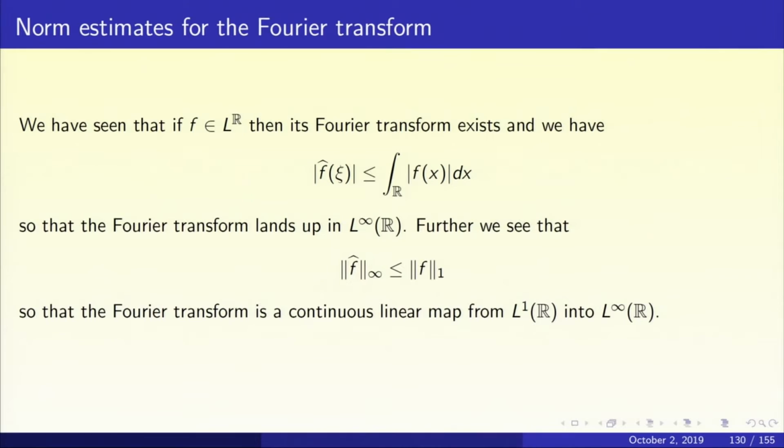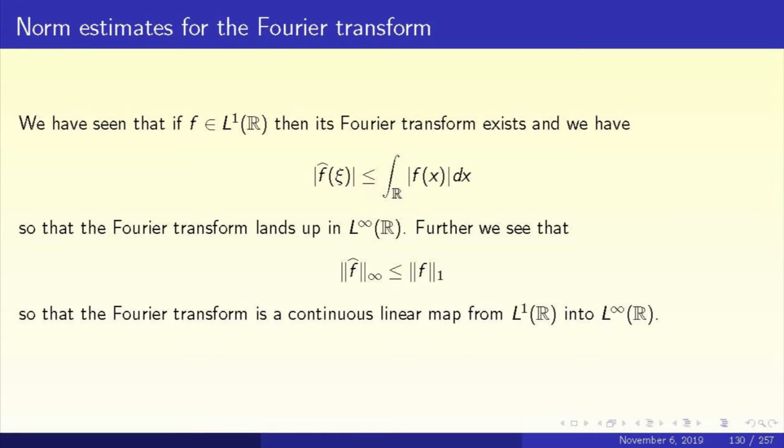So in this lecture and in the next lecture, we shall look at some norm estimates for the Fourier transform. We shall prove that the Fourier transform maps L1 of R to L infinity of R. It maps L2 to L2. These are very important properties of the Fourier transform operator.